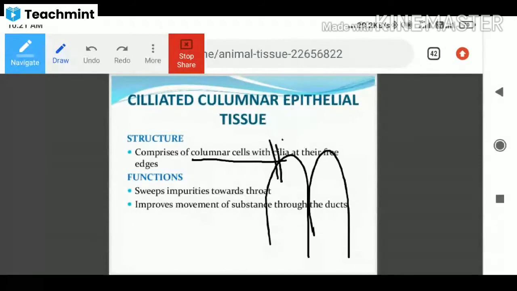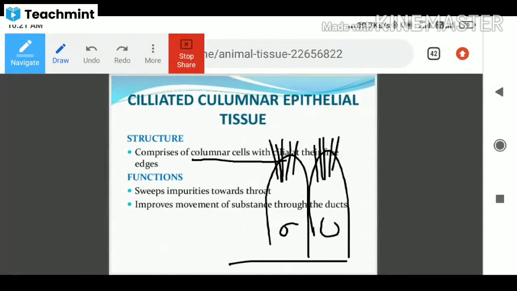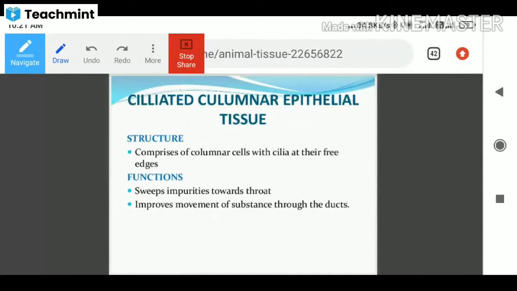It comprises columnar cells very close to the basement membrane, and the cells are attached to the basement only. And the cilia are present at their free edges. Free edges are this. This is the free edge.